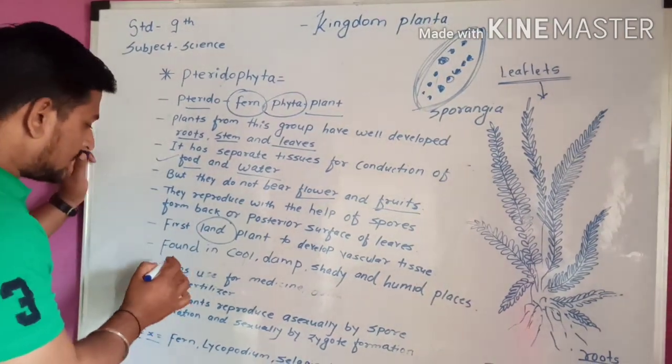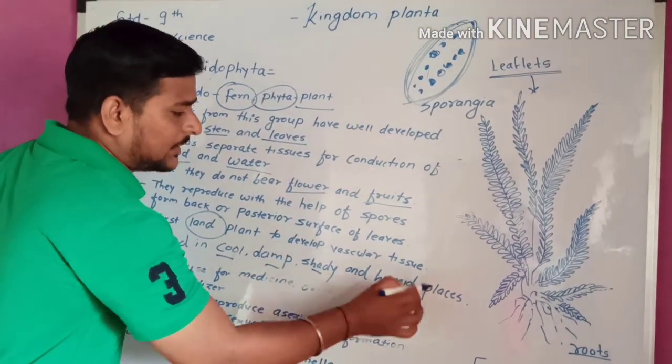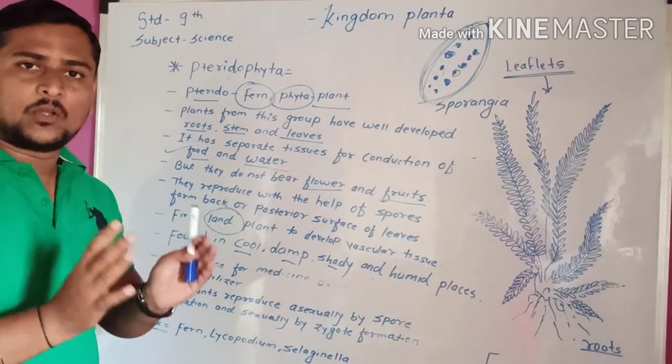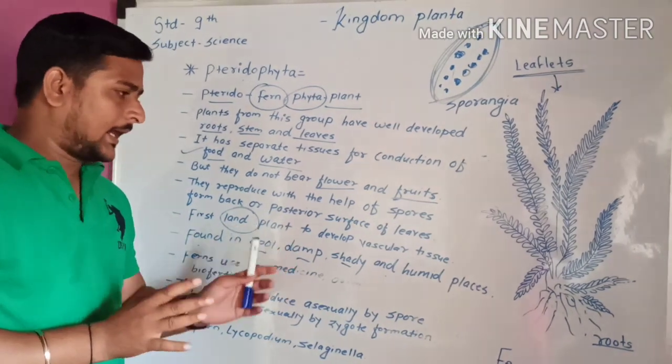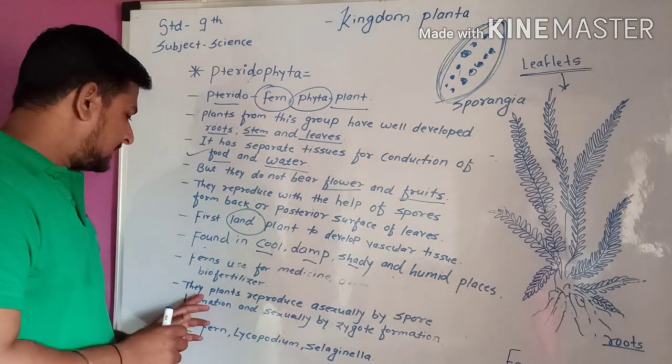It is also found in cool, damp, shady, and humid places. Where can we find these plants? We can find them in particular places that are cool, wet, and humid.